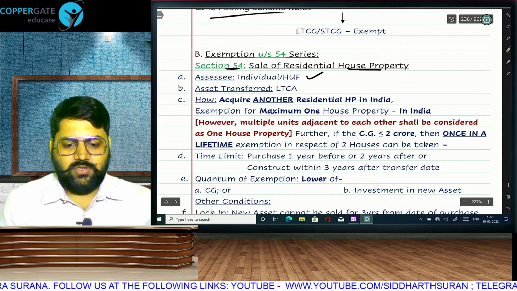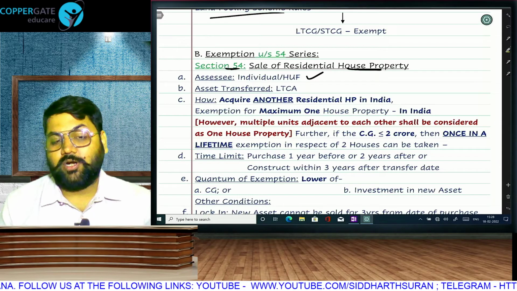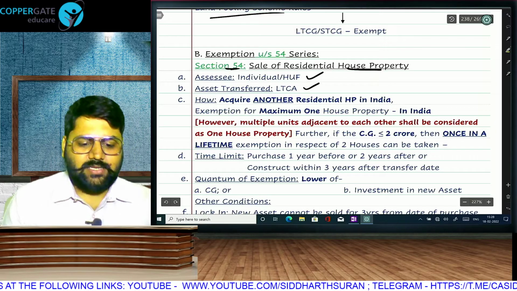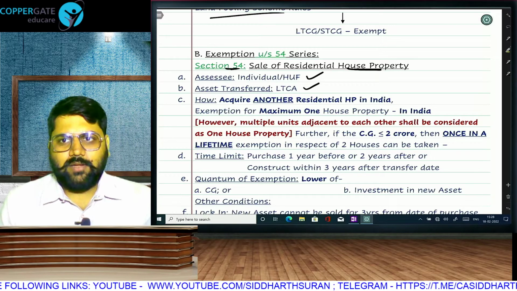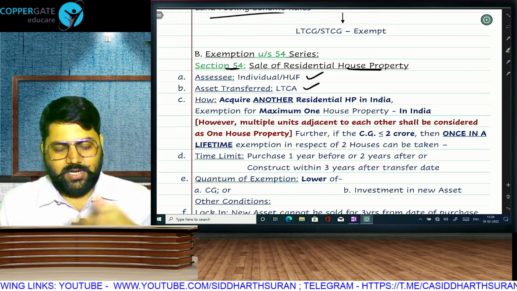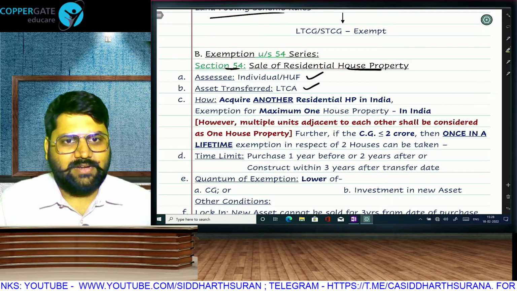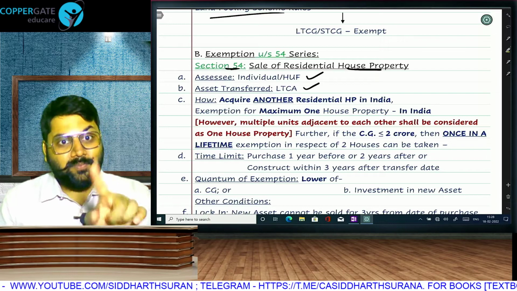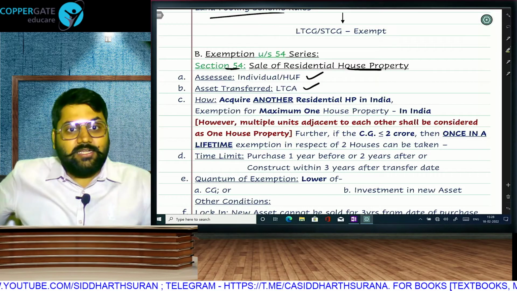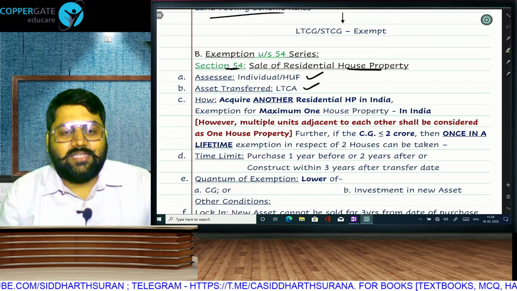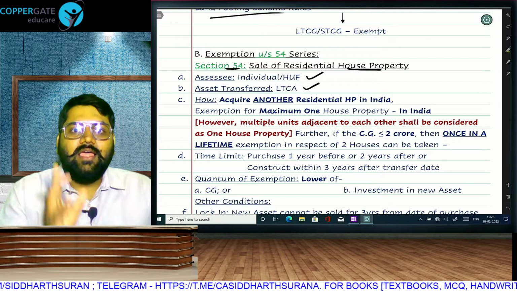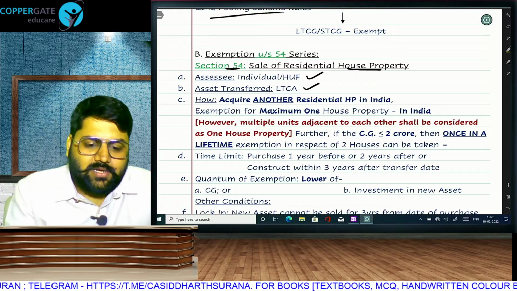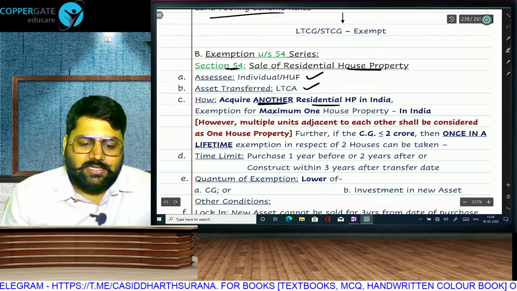Available only to individual HUF. Other assessees can have property, but they will not get exemption. This exemption is available only against long-term capital gains, long-term capital assets. See, what I am trying to say is, I can buy a property and sell in 1 year. It's a short-term gain. With that money, I am allowed to acquire another house, but I will not get exemption. The condition is not that you are not allowed to do this transaction. The condition is that exemption will be available only if you are individual HUF, only if it is long-term capital gain. Acquire another residential house property.